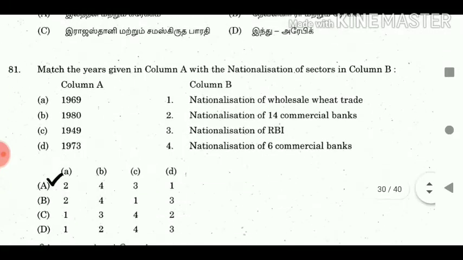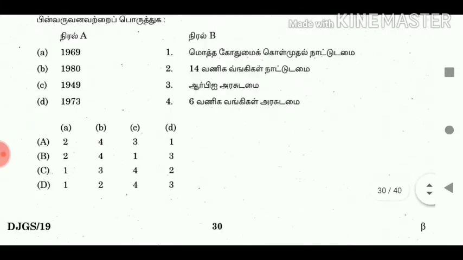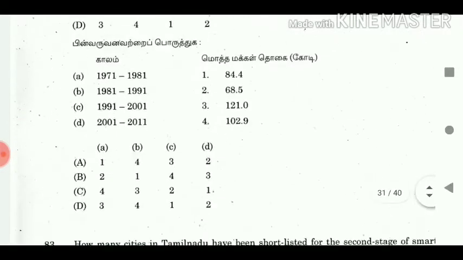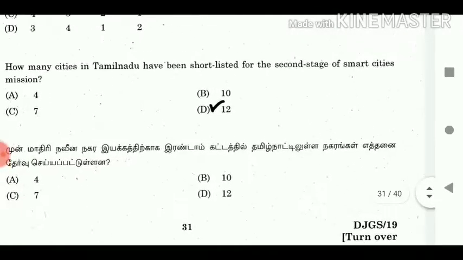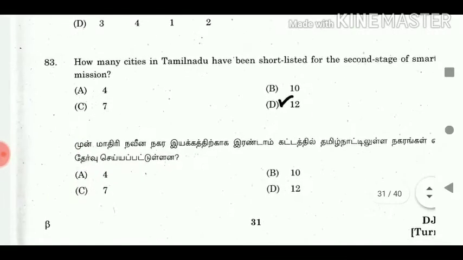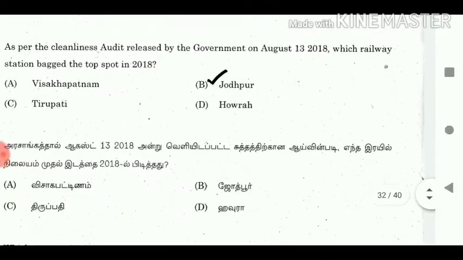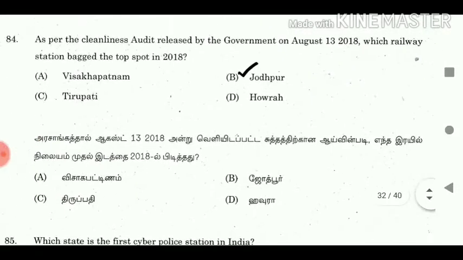81. Match the years given in column A with the nationalization of sectors in column B. Answer: A2, B4, C3, D1. 82. Match the following. Answer: A2, B1, C4, D3. 83. How many cities in Tamil Nadu have been shortlisted for the second stage of the Smart Cities Mission? Answer: 12. 84. As per the cleanliness audit released by the government on August 13, 2018, which railway station bagged